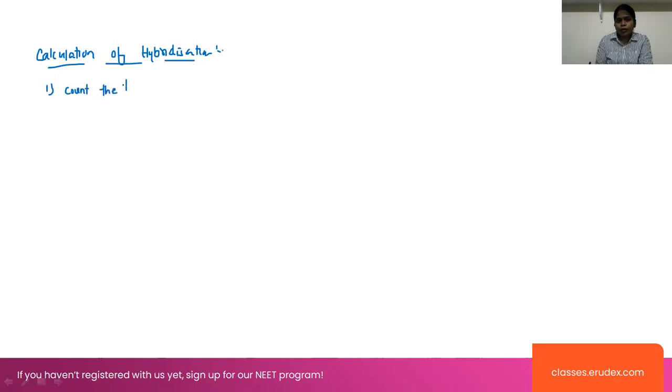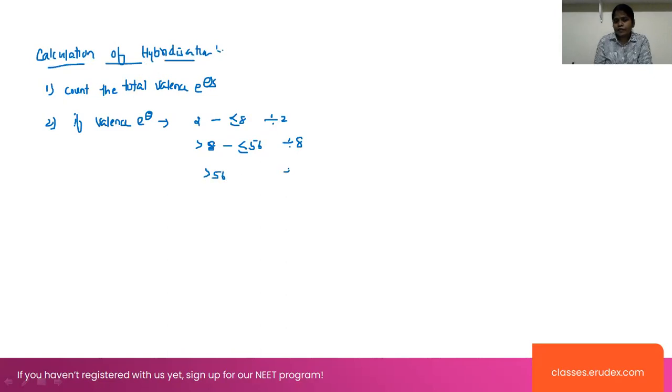The second point is, if valence electrons are in the range of 2 to less than or equal to 8, then divide with 2. Next, greater than 8 to less than or equal to 56, divide with 8. And greater than 56, divide with 18 here, right?